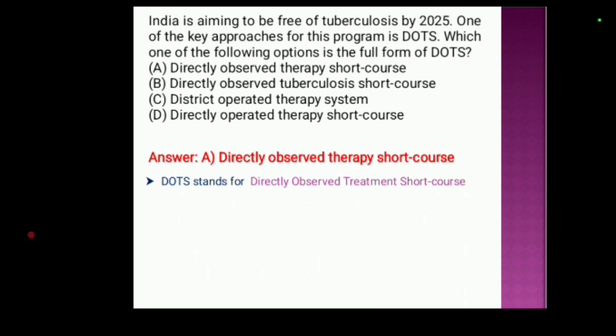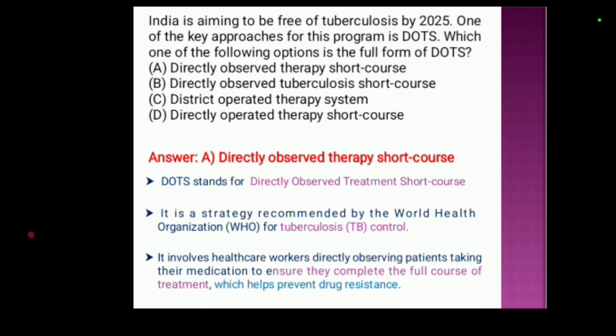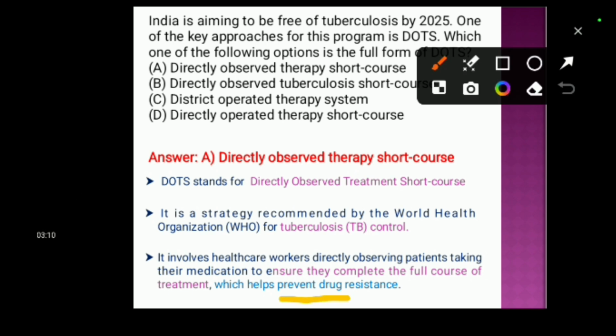DOTS stands for directly observed treatment short course. It is a strategy recommended by the World Health Organization for tuberculosis control. Nowadays, drug resistance in tuberculosis is a big problem. This approach involves healthcare workers directly observing patients taking their medication to ensure they complete the full course of treatment, which helps prevent drug resistance.